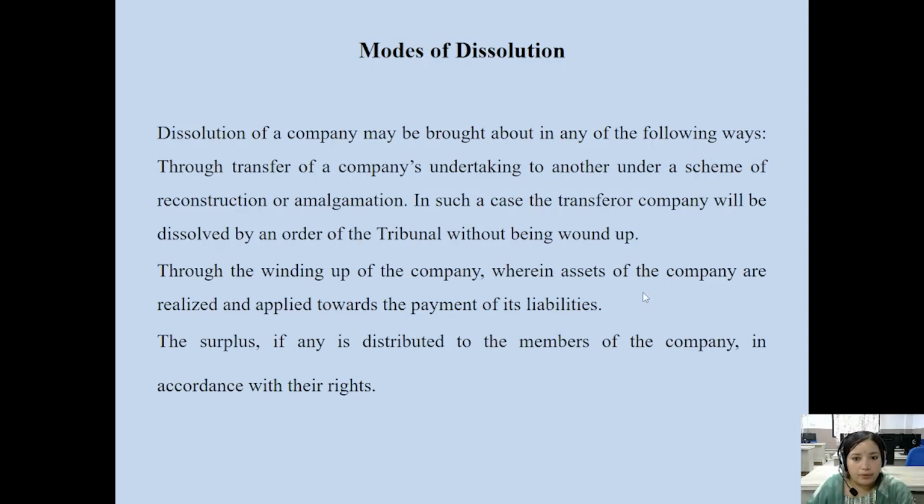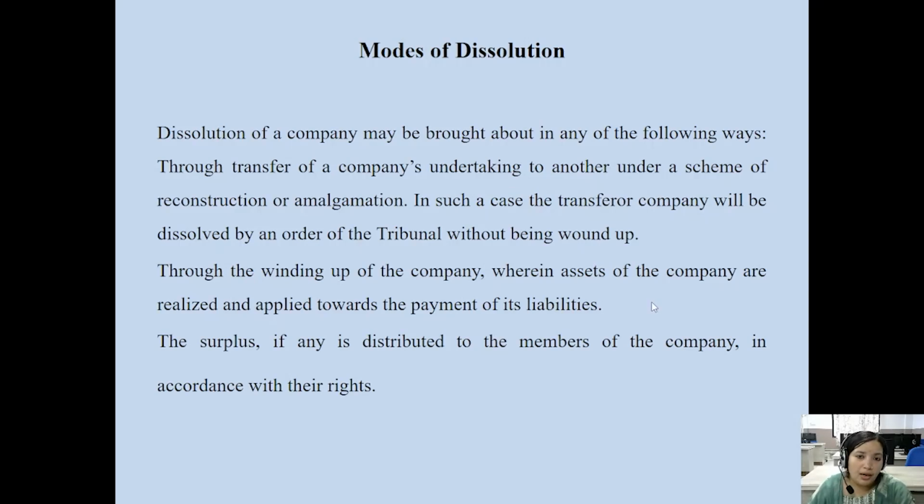Through the winding up of the company, the assets of the company are realized and the liabilities are paid off, whether long-term liabilities or short-term liabilities, whether working capital or share capital of the company. This is shown on the assets and liability side of the balance sheet.